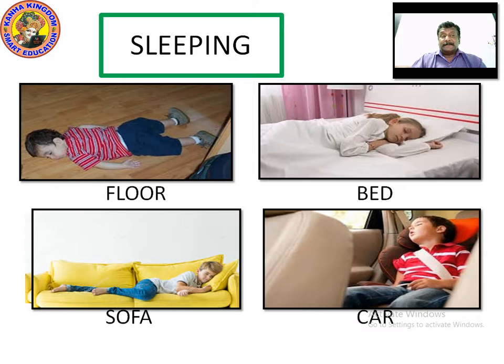Bed is comfortable, sofa is comfortable, in the chair he is sleeping, he is feeling comfortable, but the legs are actually down. It's not straightened. Sleeping posture means the legs, hands, everything should be relaxed and it should be on a straight platform, in the straight way of sleeping. On the floor it is flat, he has slept, right? So these are the various patterns of sleeping.